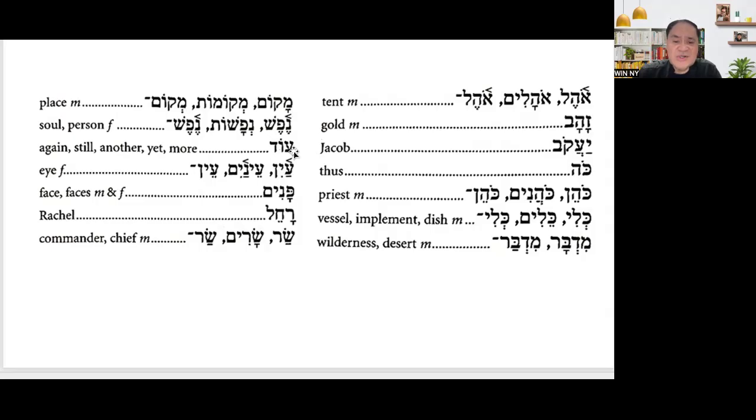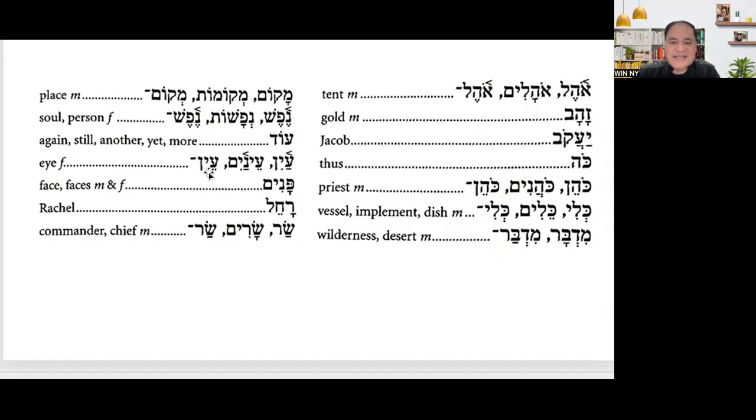Okay, and then od. Od is again, still, another, yet, more. It means just like again. Say it again, od. Okay, and then it's ayin. Ayin means eye. Okay, feminine. But we have two eyes. That's why Einayim. Okay, ayin and then Einayim. Then Ain is what you call the word pair.